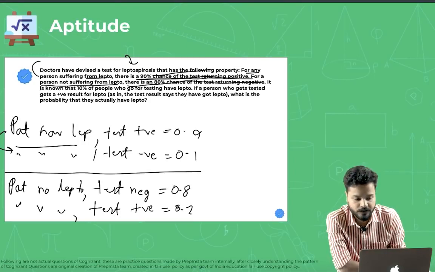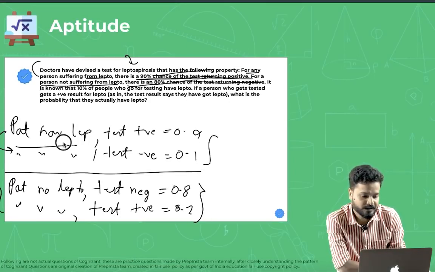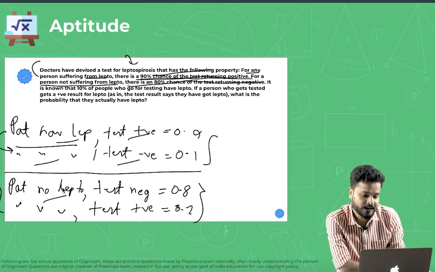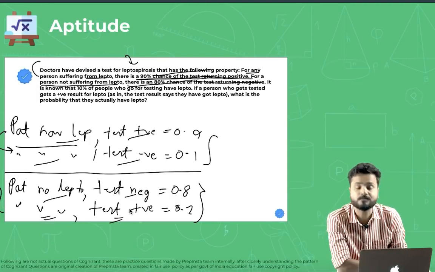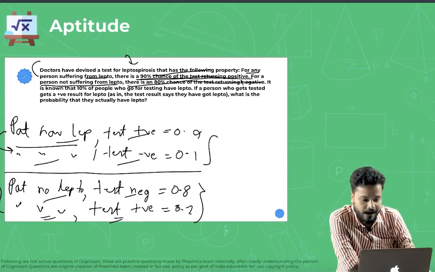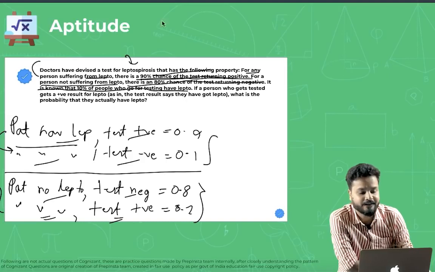Got it? So these are the 4 scenarios. For a person having lepto test positive, for a person having lepto test negative, for a person not having lepto and test negative, for a person not having lepto and test positive. So these are all the possible scenarios that are applicable. Our question is, it is known that 10% of people who go for testing have lepto.